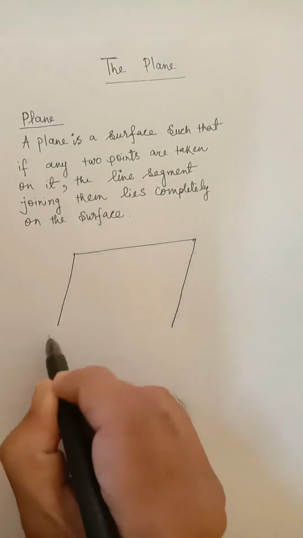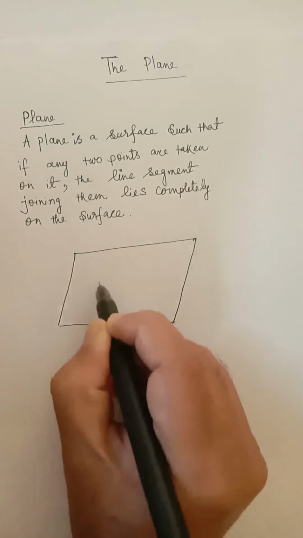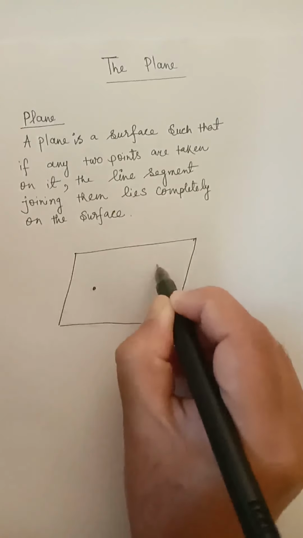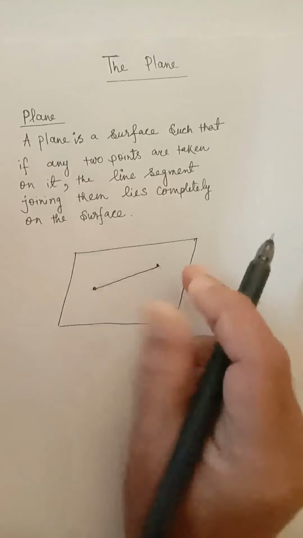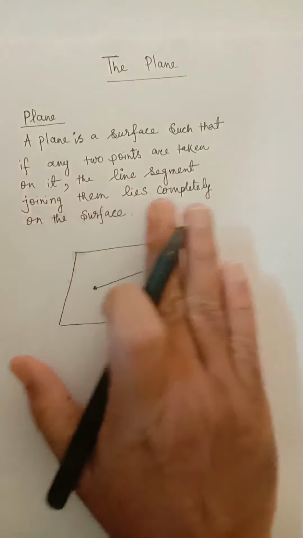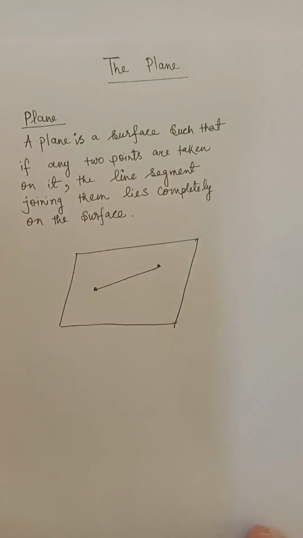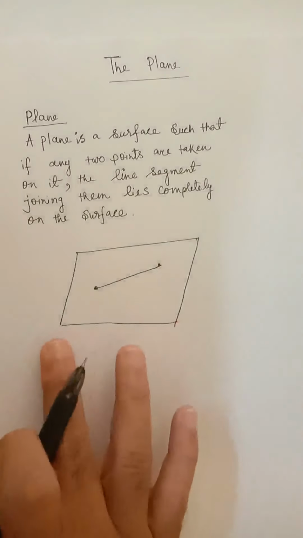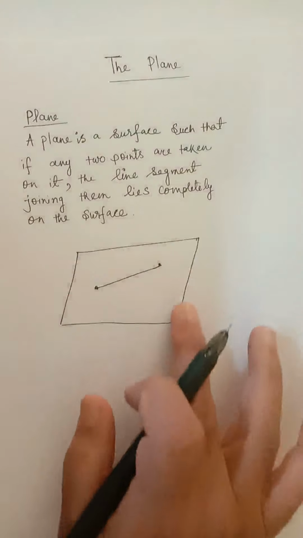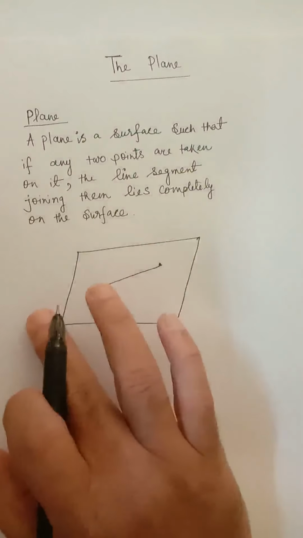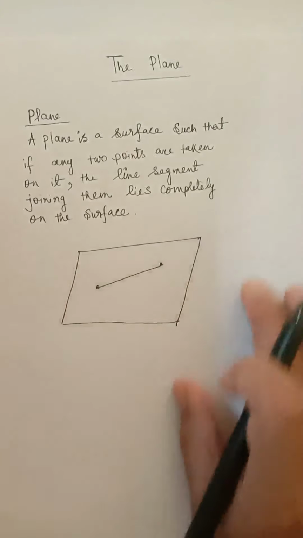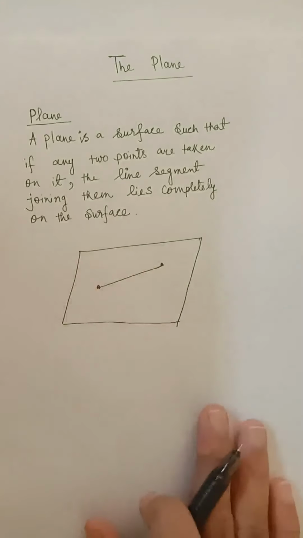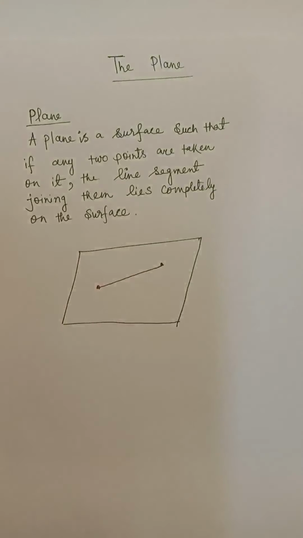So that if we take any 2 points on the surface and we join them, then the line joining these 2 points will completely lie on the surface. So such a surface is called a plane. A plane is a surface where if you take any 2 points and join them, the whole line will completely lie on the surface.